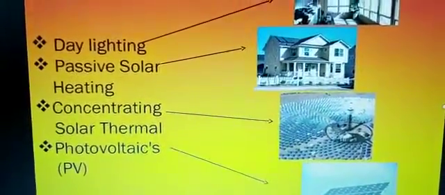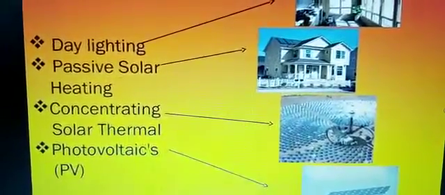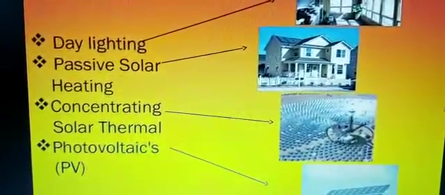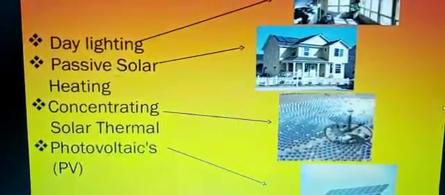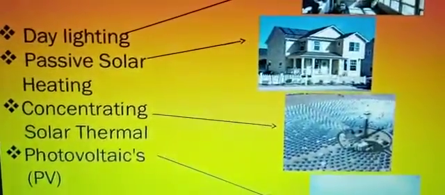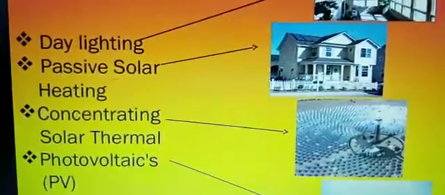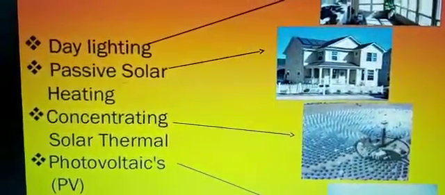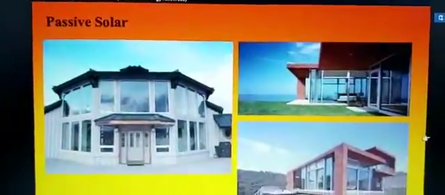Now here in one picture, the lowest one, the fourth picture, you can see the solar panel. And children, you must have seen this solar panel in our school also. Is it clear? So we are using this modern technology because it is free and environmental friendly.